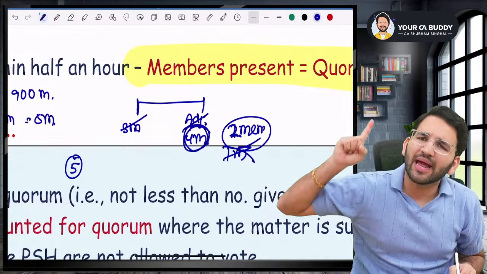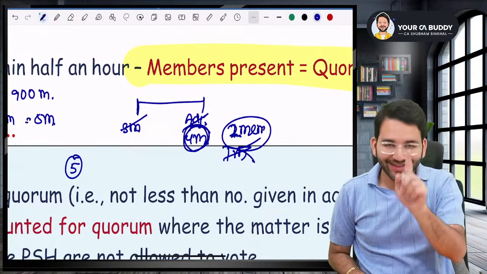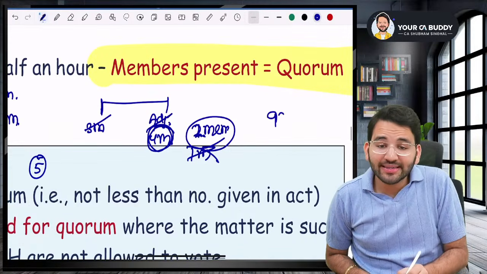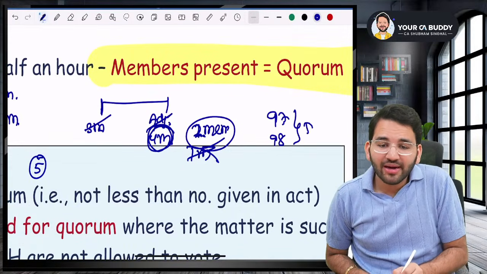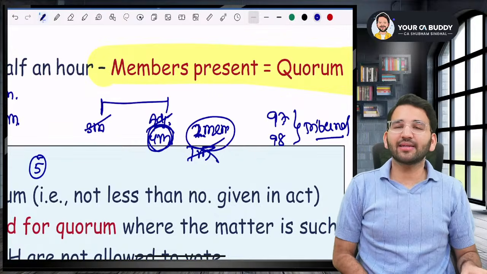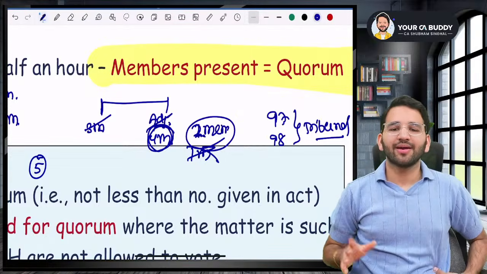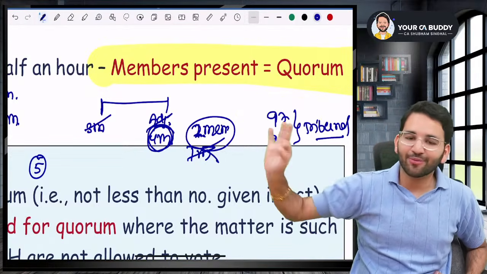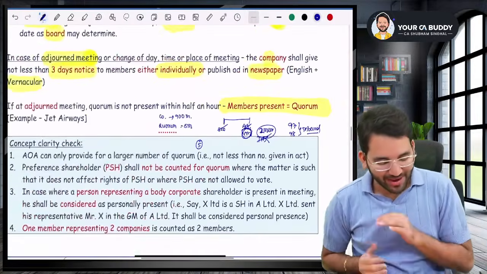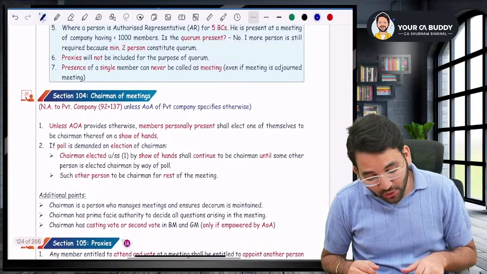Sir, can one member ever constitute quorum? Yes, sir. In section 97 and 98, do you remember when tribunal calls for a meeting? Tribunal can get angry and say, hello, hello, one person is coming. Okay, valid meeting. So tribunal can do that, but apart from that, one member cannot constitute a quorum. Are you with me? Yes, sir. Now listen to me very carefully, sir.